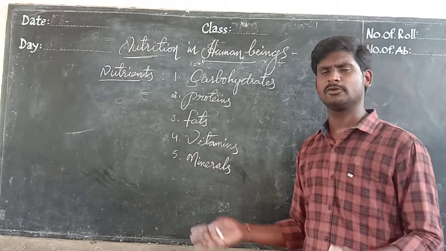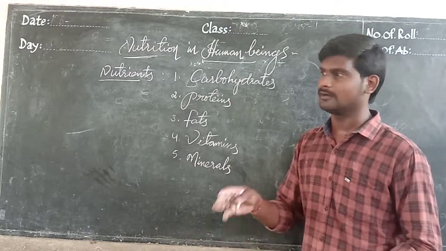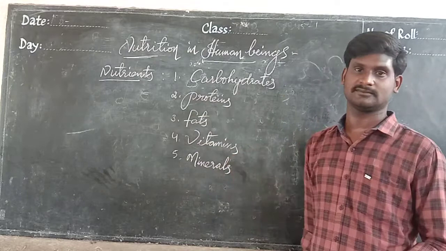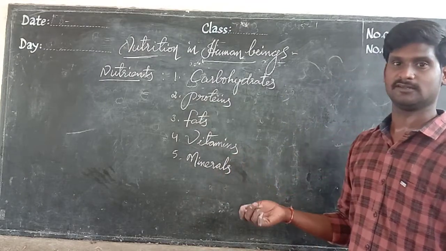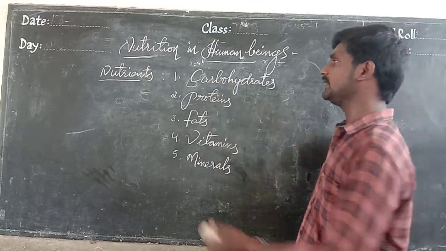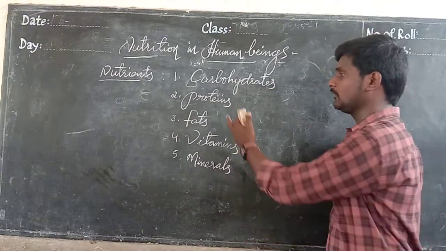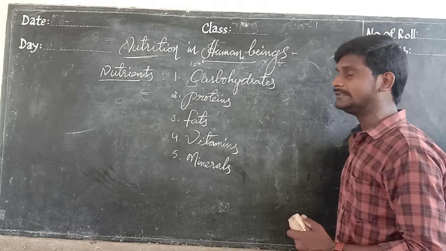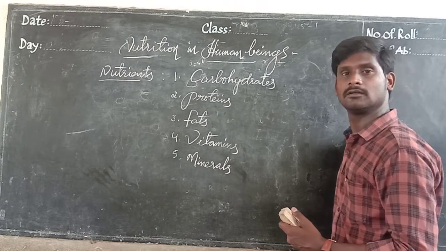I hope you have already learned about the importance of these nutrients in the previous classes. Okay, we shall discuss it later. So mainly the nutrients are carbohydrates, proteins, fats, vitamins, and minerals. These five are called nutrients.